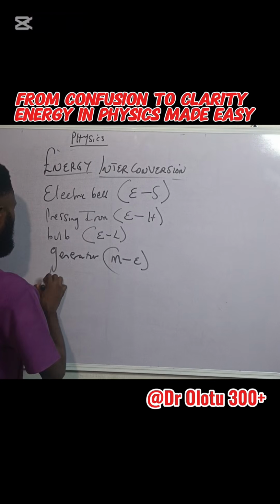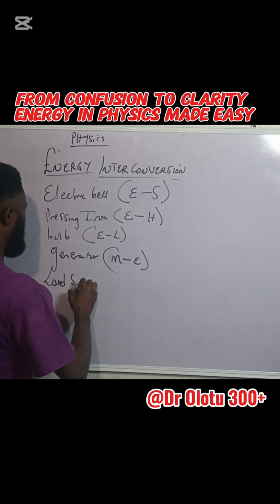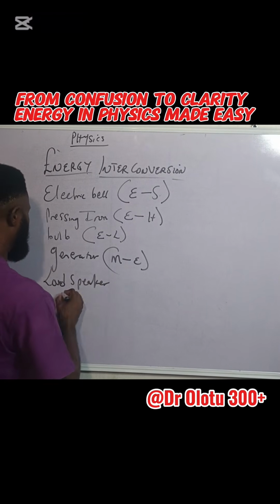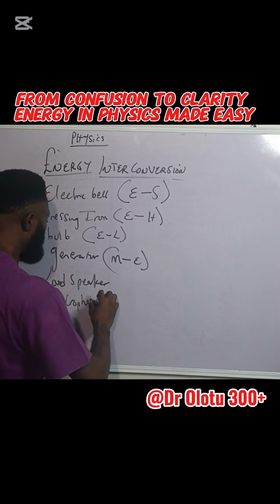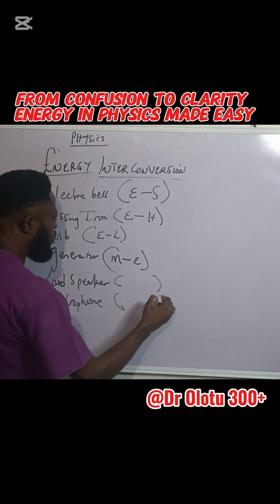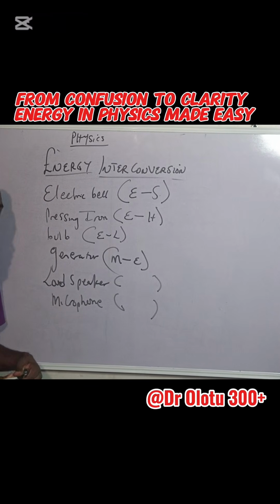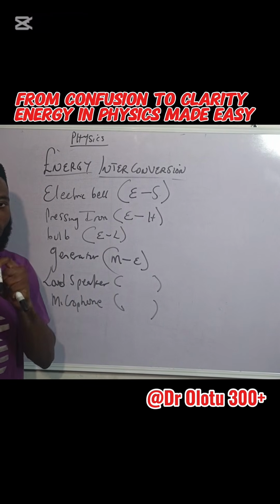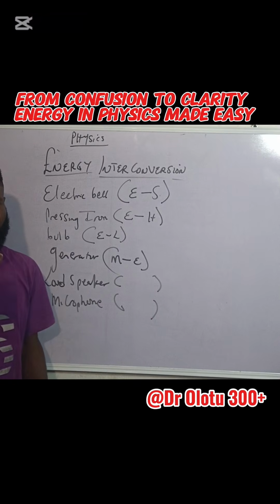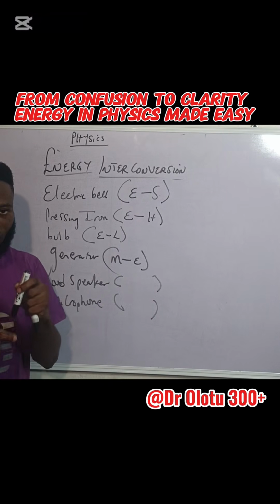Then for loudspeaker and microphone. Now I like to teach both together so you don't confuse this or mix it up in exam. For microphone, for example, you talk, how are you doing? That is sound energy from your mouth first, then electric energy.